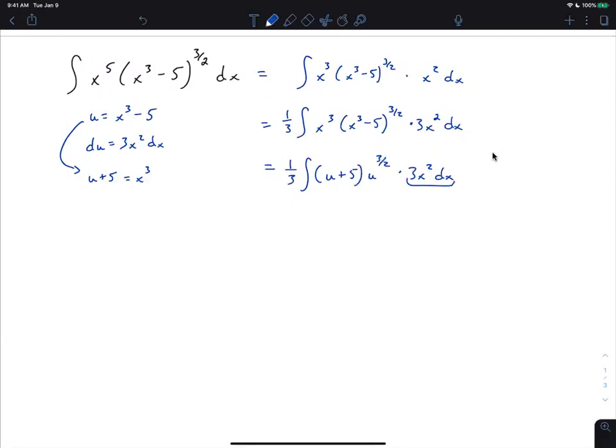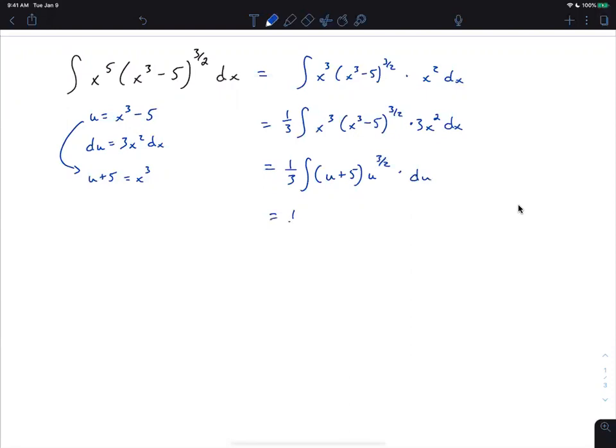Okay, does that make sense? Everybody good? And I guess I should have, I'm going to go ahead and replace this with du. 3x squared dx is du. You can do that at any point, but I'm going to go ahead and do it now.